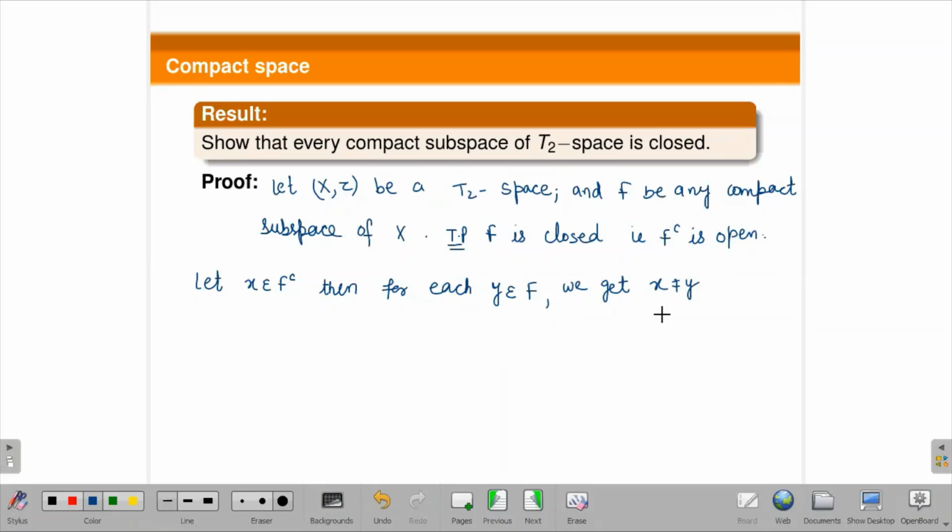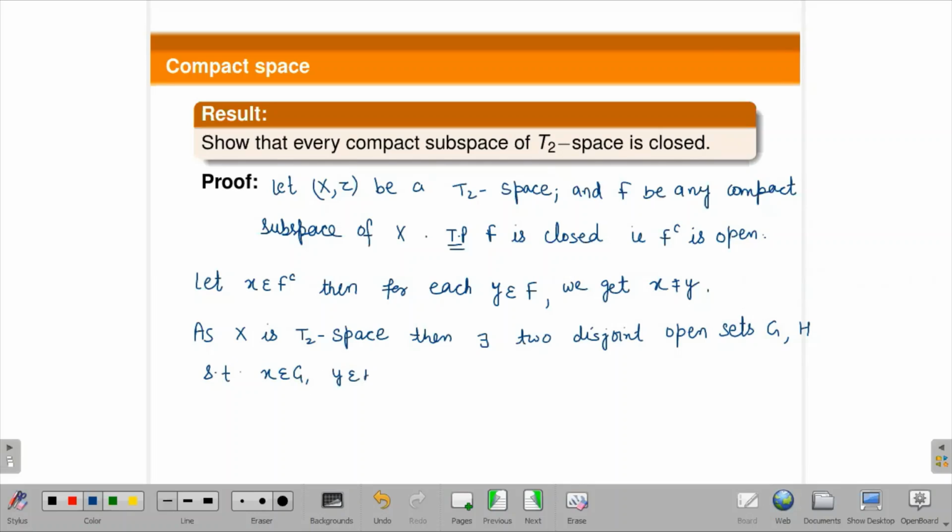If they are distinct and X is T2, then there exist two disjoint open sets, call them G and H, such that x belongs to G and y belongs to H. This is from the definition of T2 space.